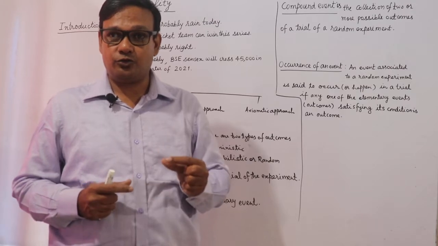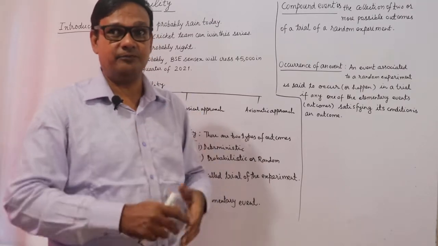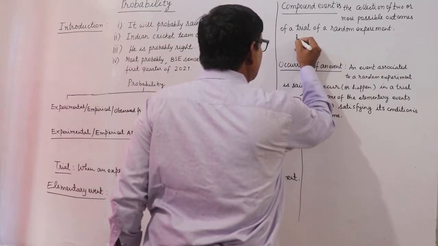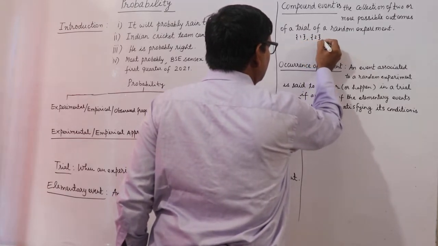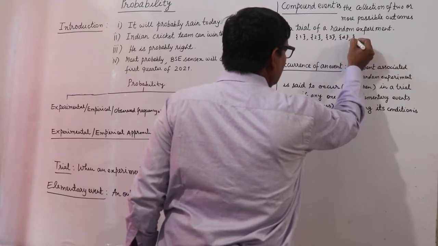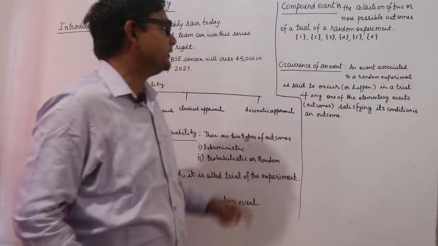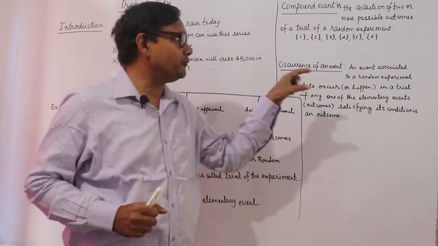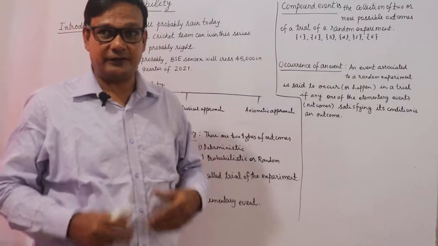If I throw a die, then I can get 1, 2, 3, 4, 5 or 6. Compound event means collection of two or more possible outcomes.